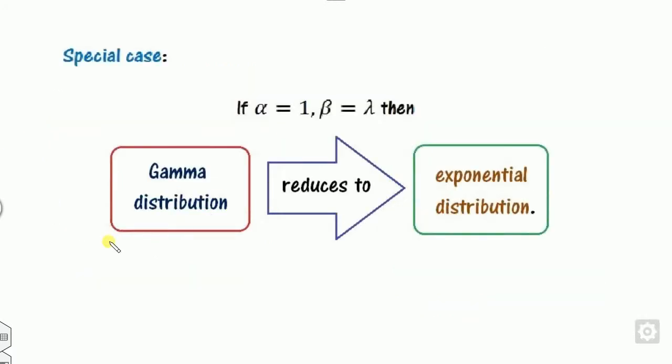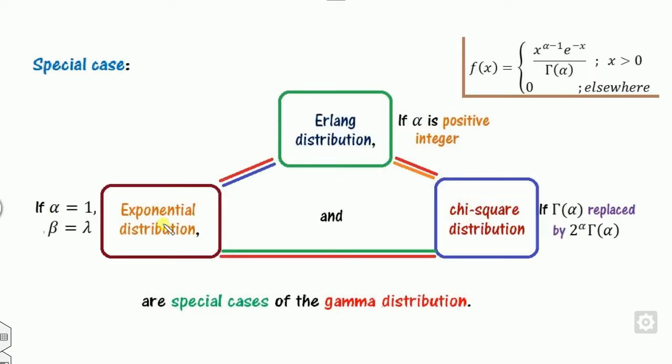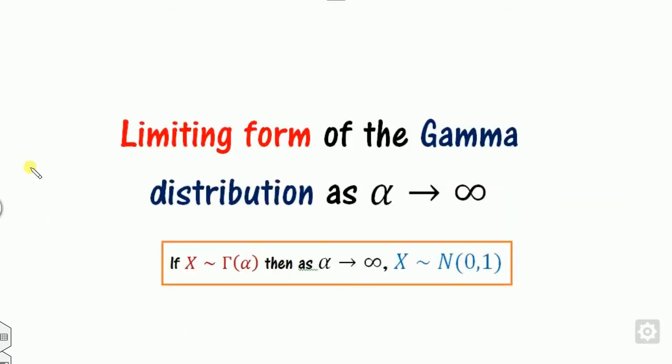We also discussed in the last lectures that the exponential distribution, Erlang distribution and the chi-square distribution are special cases of that. So that's why the gamma distribution plays a very significant role in probability and statistics. So let's derive this result, the limiting form of the gamma distribution.